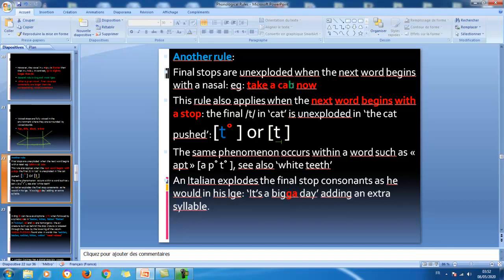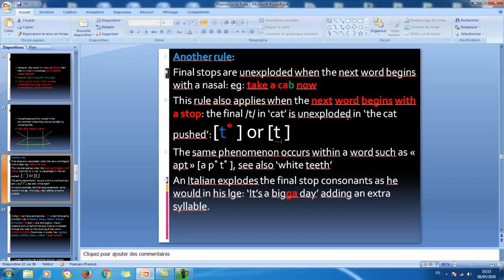"Cab now." Instead of releasing the air which has been held within the oral cavity for the production of B through the mouth, we're going to release it through the nose, the nasal cavity. "Cab now." So B here is nasally released. This rule also applies when the next word begins with a stop. We can talk about unexploded stops in this context, when a stop is followed by another stop.